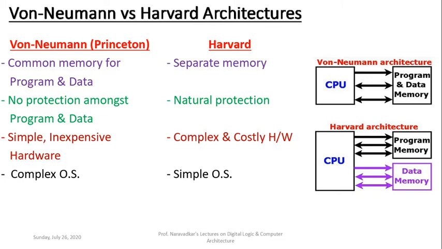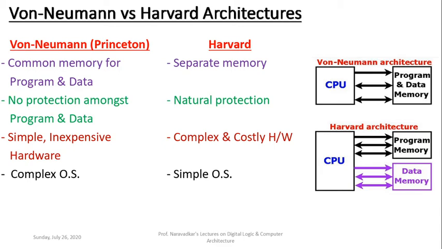Then the next difference: von Neumann has a complex operating system because it has to take care of management of that memory in a proper way. So the operating system is complex in von Neumann, whereas Harvard architecture has a simple operating system.